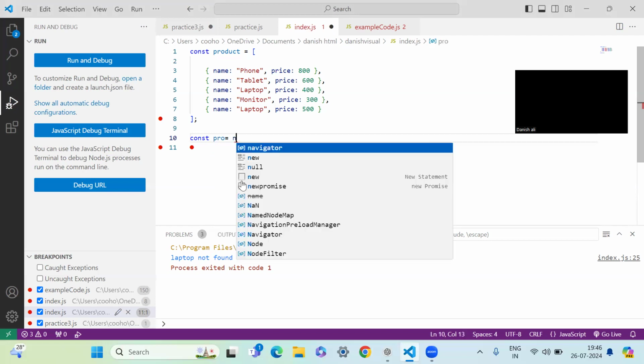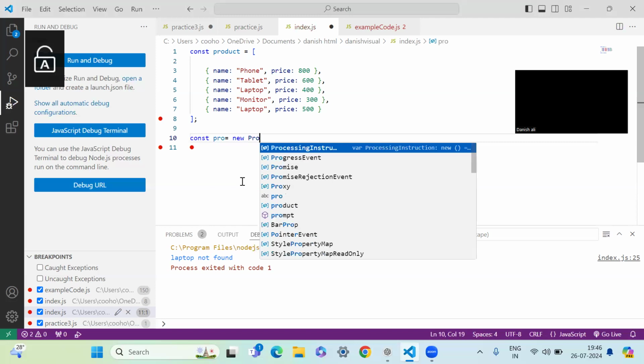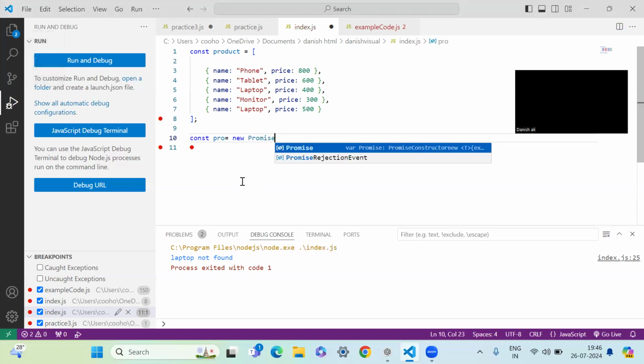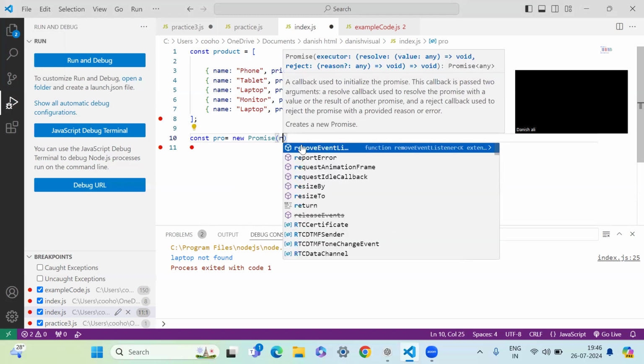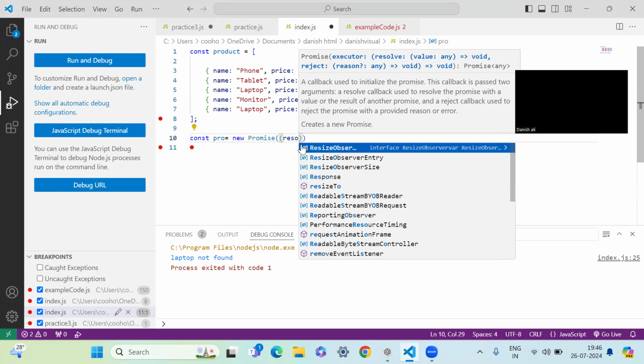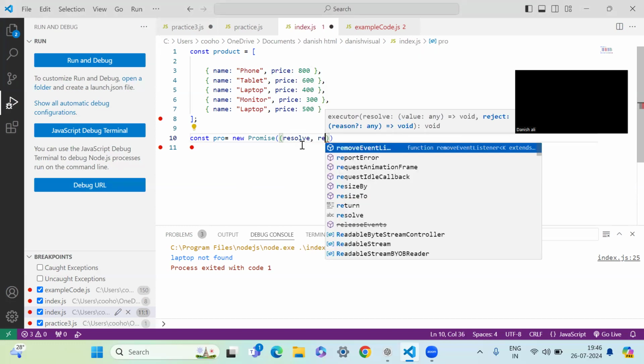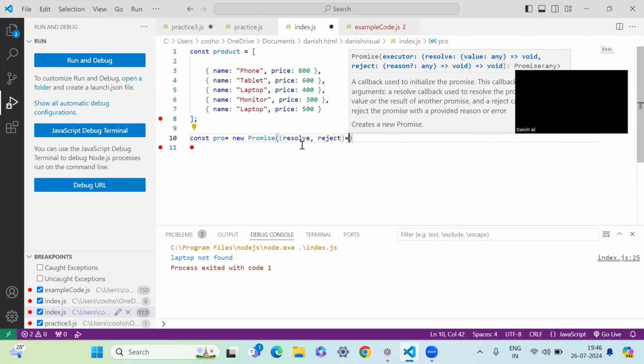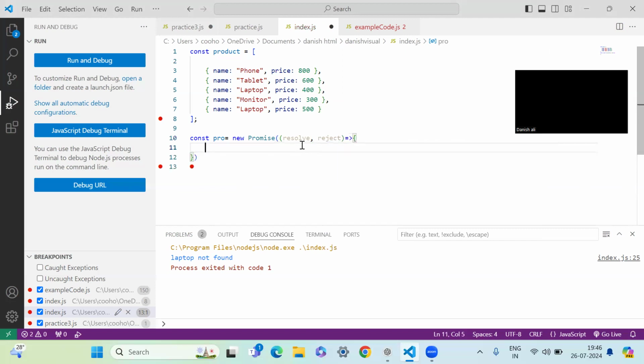Over here, we can first define the constant, and that will be, let's say, pro. Since we are making a new promise, and the promise has got a resolve, we need to define it. To define it, we need brackets, resolve, and reject. And then we have got the arrow function. If you have problems in the arrow function, you need to first go through how it works, and how the placement of the arrow and the curly braces work.